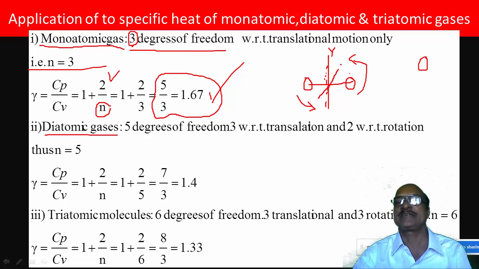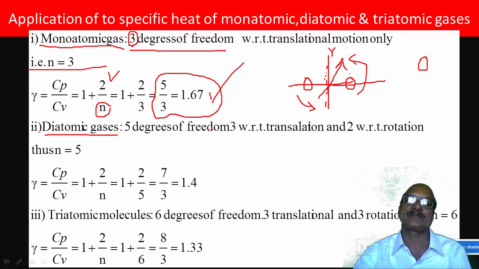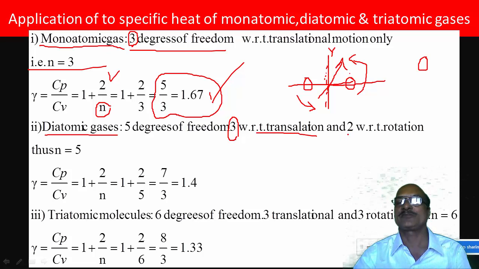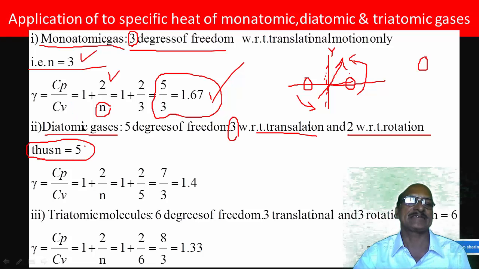If you consider the z-axis, you can also rotate the molecule about the z-axis, but you cannot rotate about the x-axis. Therefore, a diatomic molecule possesses 3 degrees of freedom with respect to translation and 2 degrees of freedom with respect to rotation. So in all, 5 degrees of freedom.